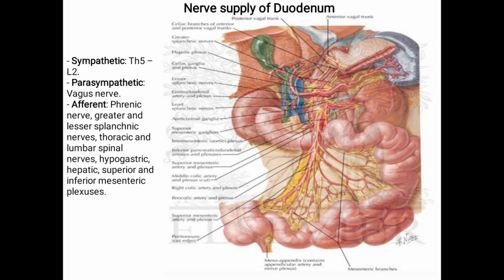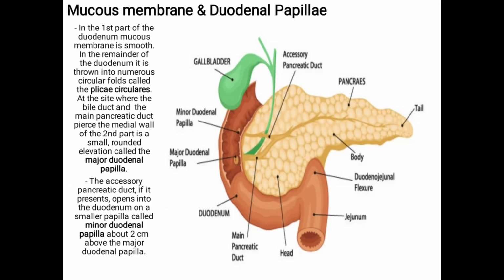Nerve supply of duodenum. Sympathetic. It is from the fifth thoracic to second lumbar nerves, and the parasympathetic. It is by the vagus nerve, and afferent from phrenic nerves, greater and lesser splanchnic nerves, thoracic and lumbar spinal nerves, hypogastric, hepatic, superior and inferior mesenteric plexus.